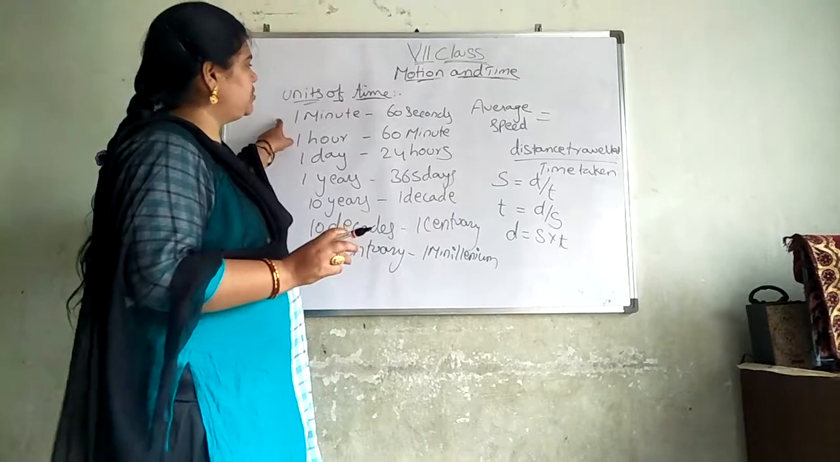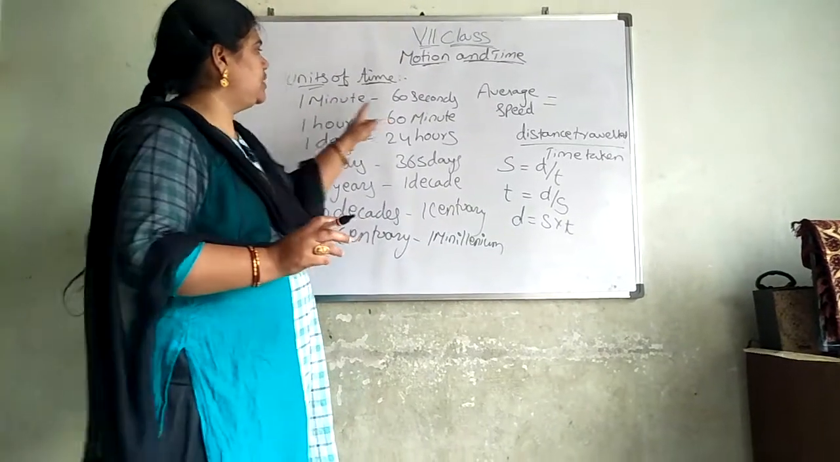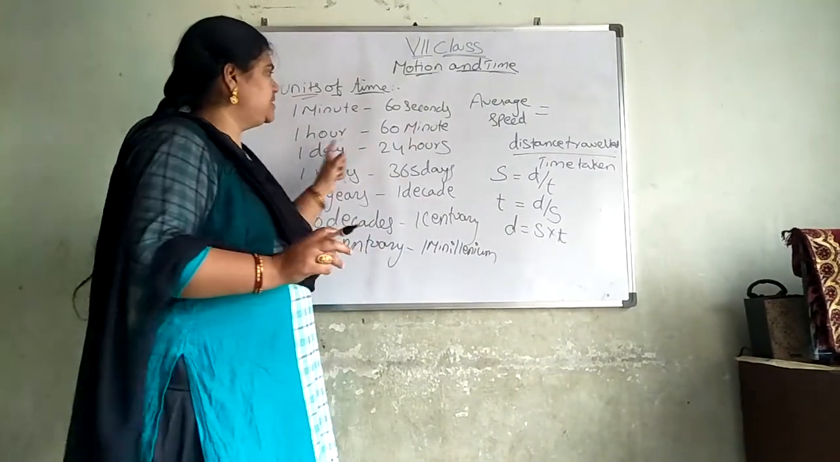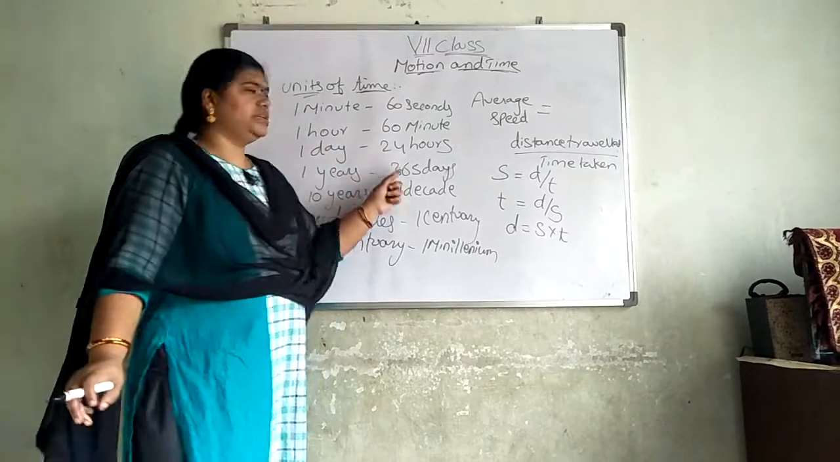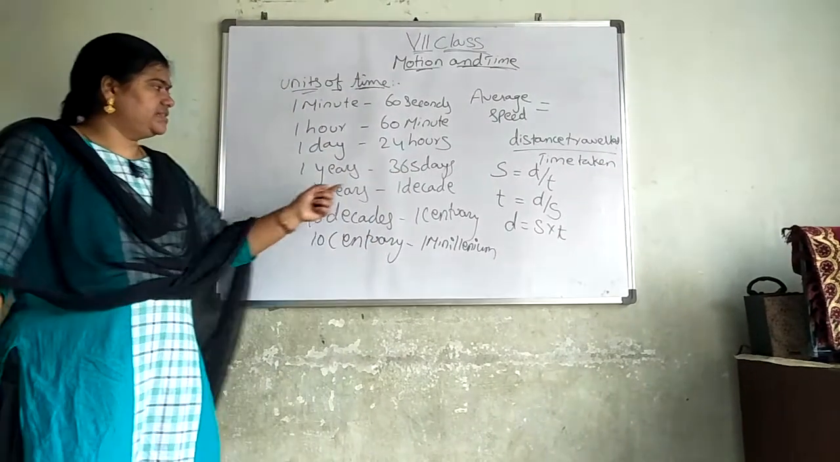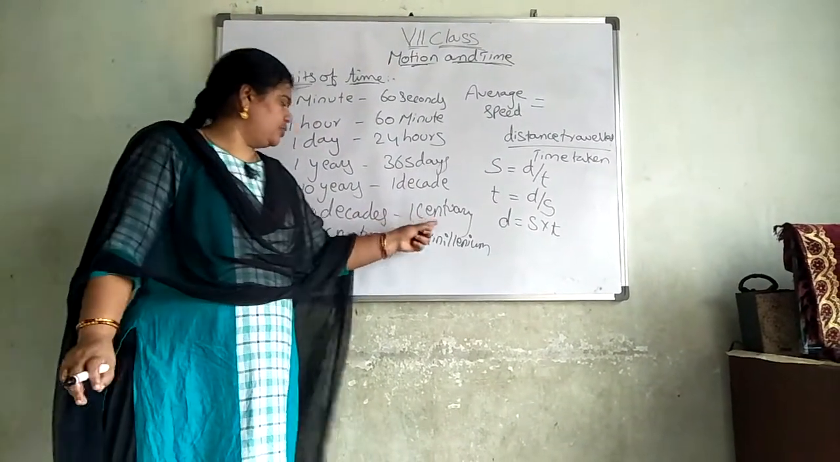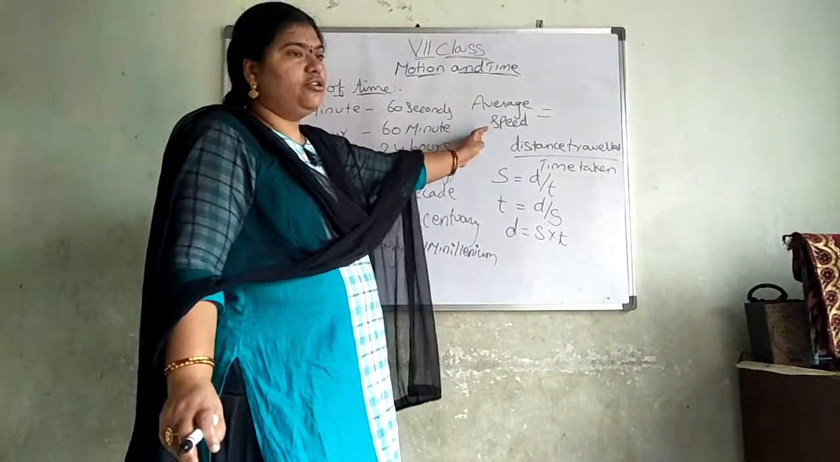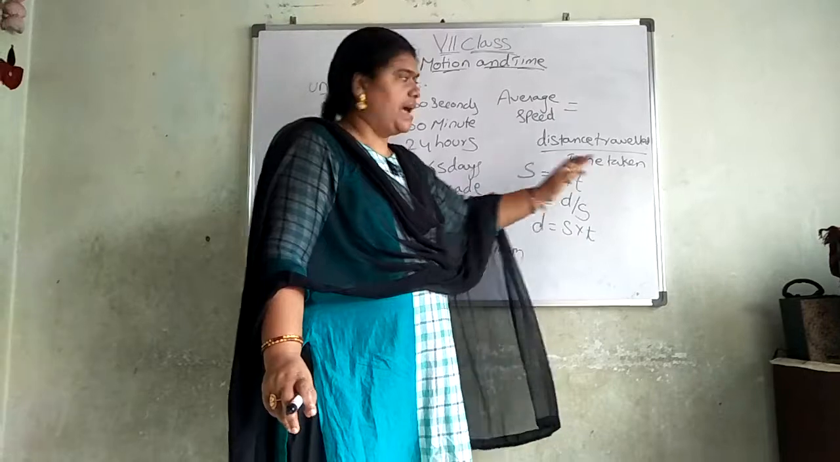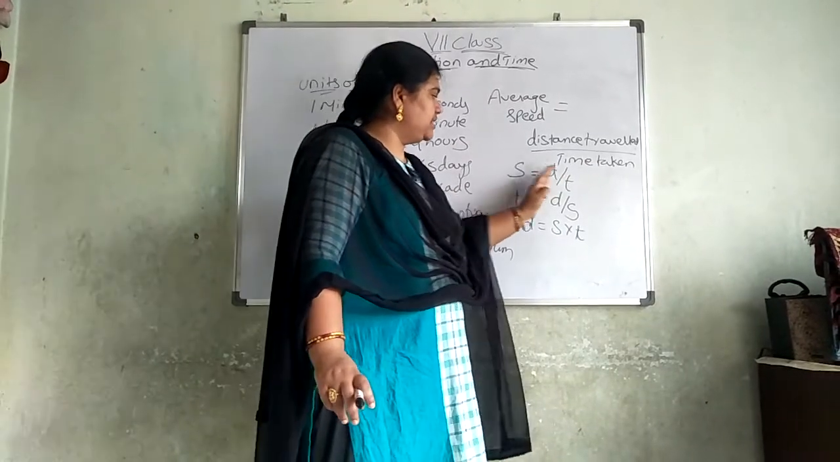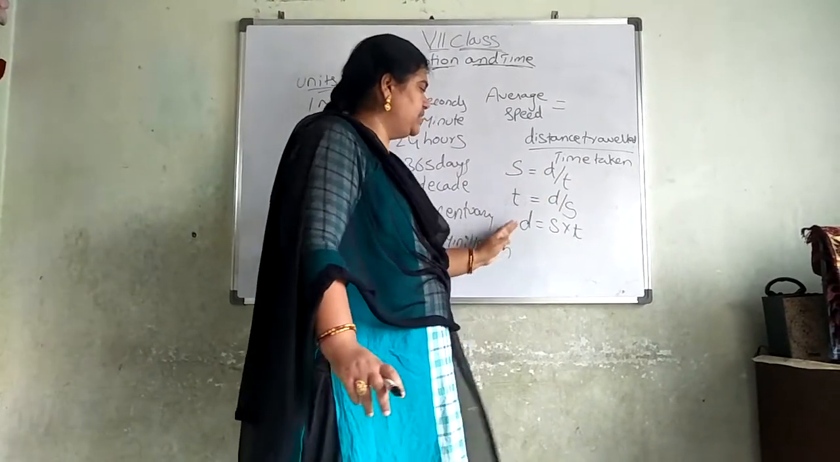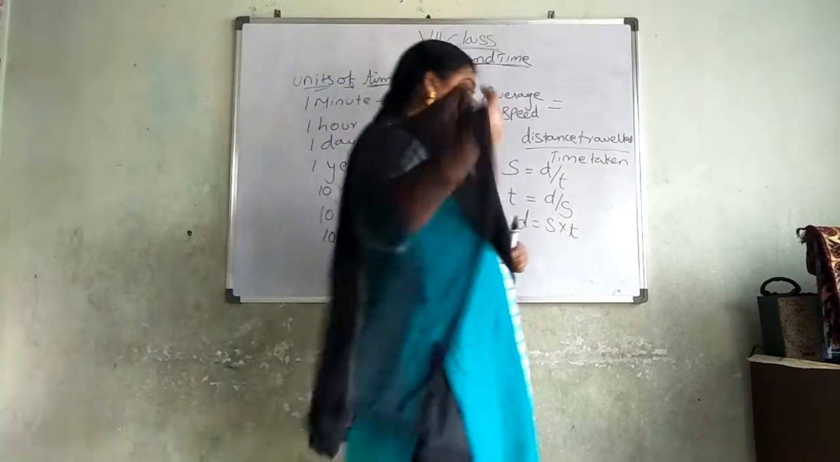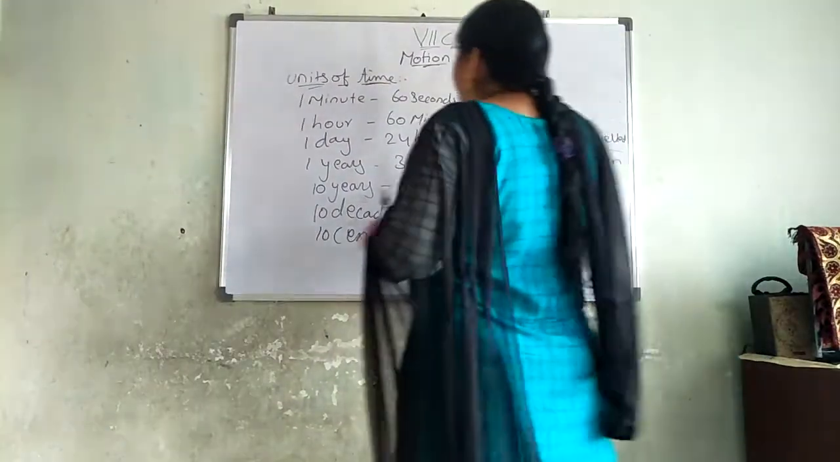See here, 1 minute is equal to 60 seconds, 1 hour is equal to 60 minutes, 1 day is equal to 24 hours, 1 year is equal to 365 days, 10 years is equal to 1 decade, 10 decades is equal to 1 century, 10 centuries is equal to 1 millennium. Average speed is equal to distance travelled by time taken. Speed is equal to distance by time, time is equal to distance by speed, distance is equal to speed into time. Now we are going to prove a problem.